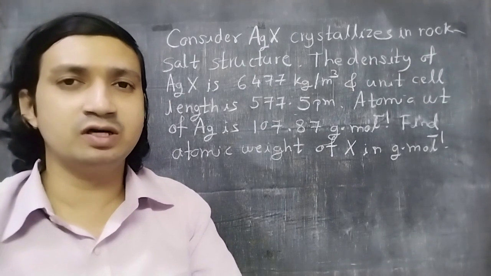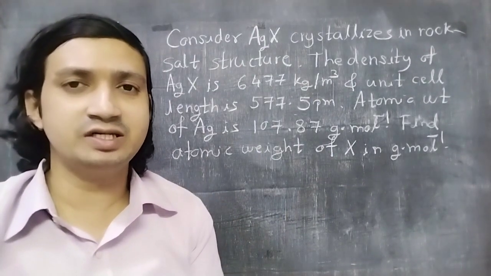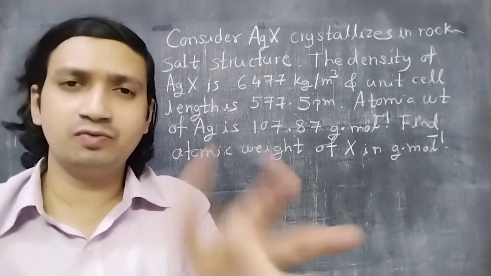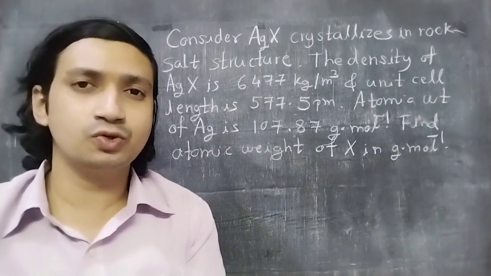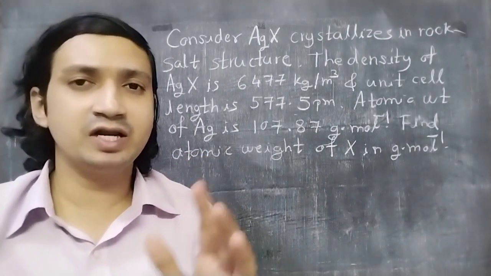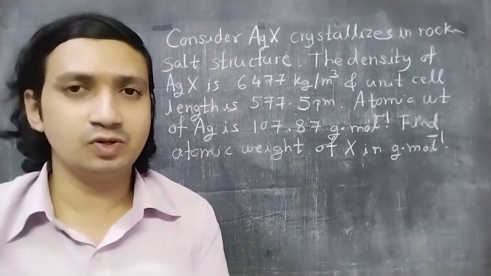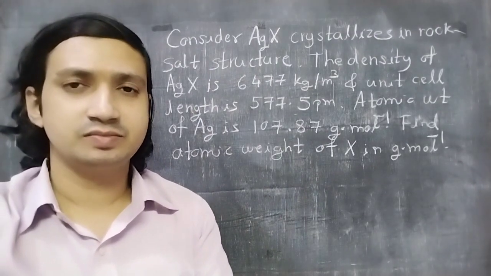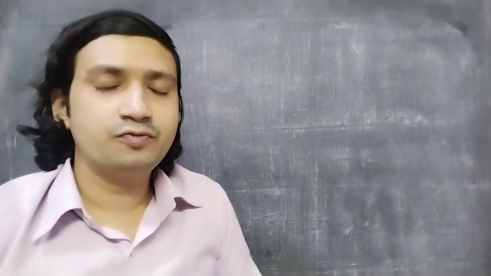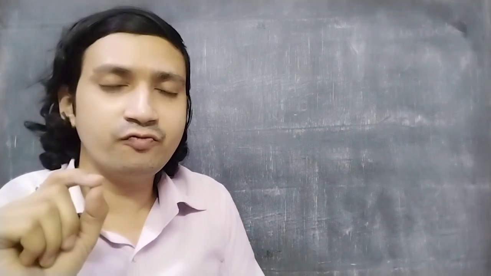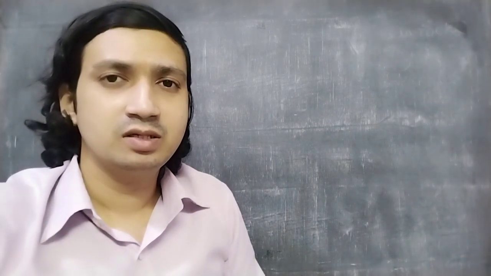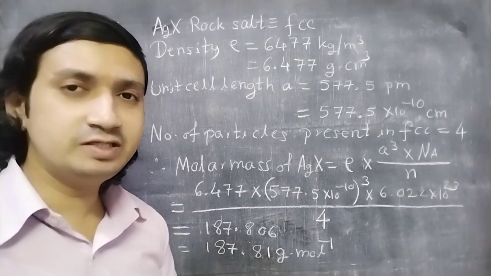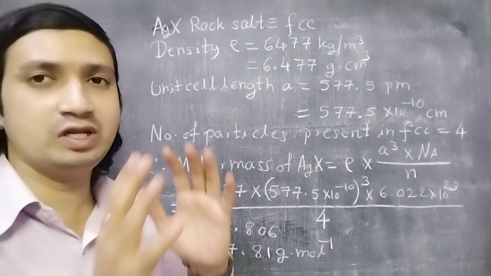We have to find out the halide or the halogen which is present and its atomic weight. Not only atomic weight, we are also going to identify, or predict, which type of halogen it is. So let us go for the solution. First of all we are going to write down the values of the given data. So friends, this is how I have solved this for you. We'll go one by one.